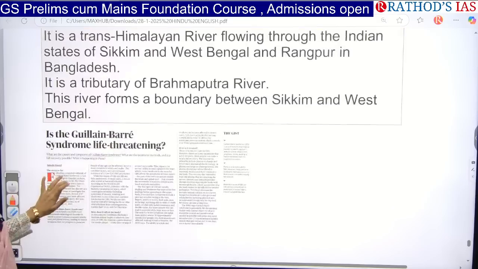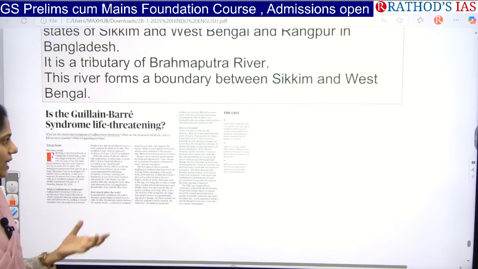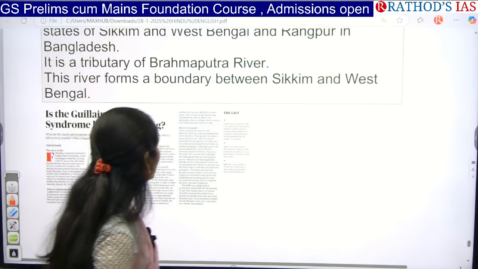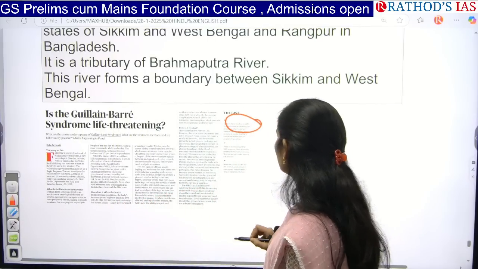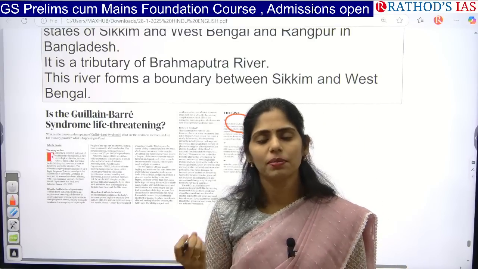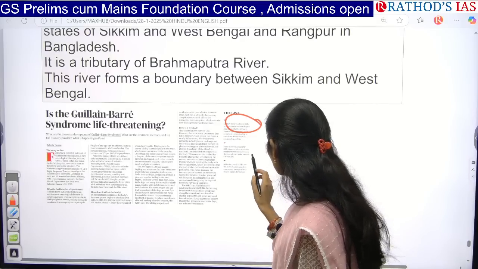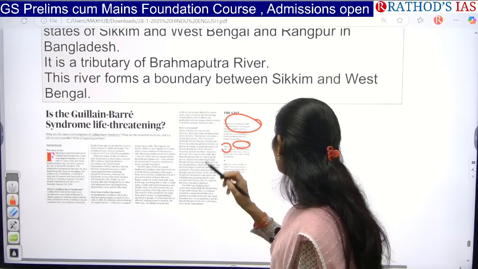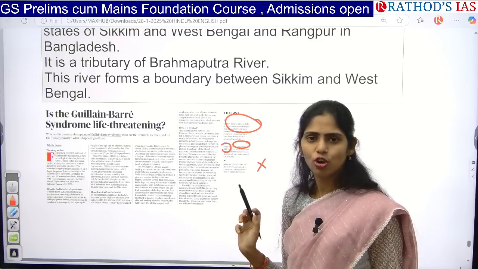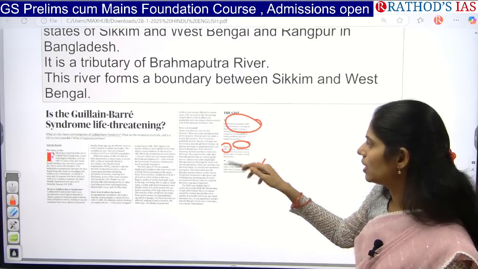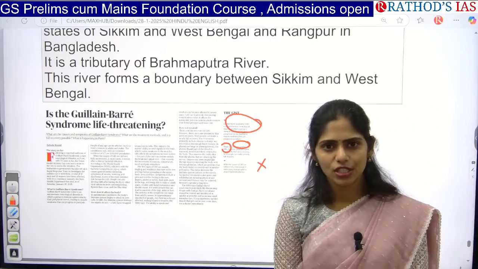And next in text and context, there is one article again regarding Guillain-Barre syndrome. Actually in this article they said that there is no vaccine. It is an autoimmune neurological disorder. That means a person's immune system will be getting affected by his own body. And next, there is no cure for this Guillain-Barre syndrome, and even till today there is no vaccination also. Because of this, I took this article again. So these are some important topics that appeared in today's Hindu newspaper.